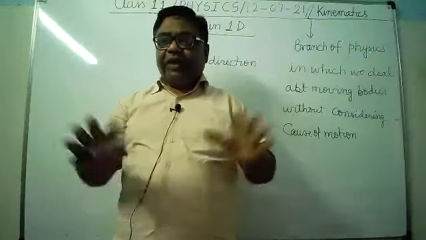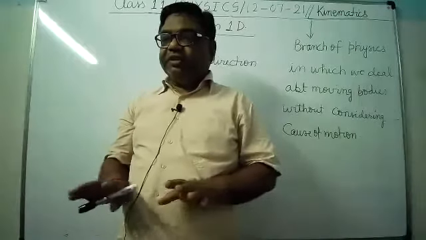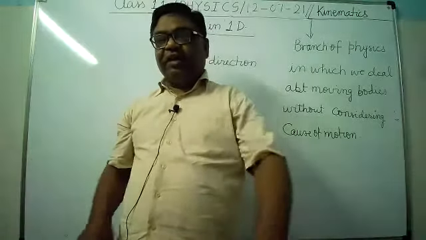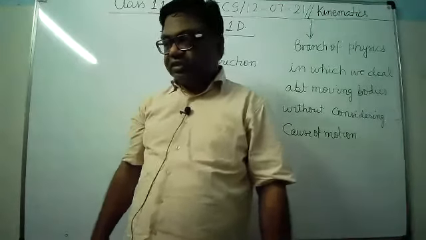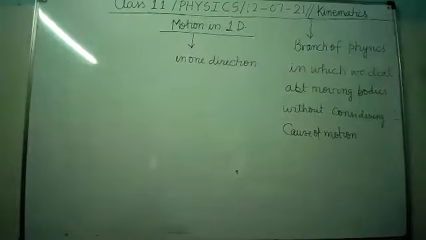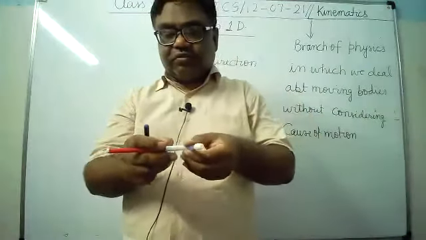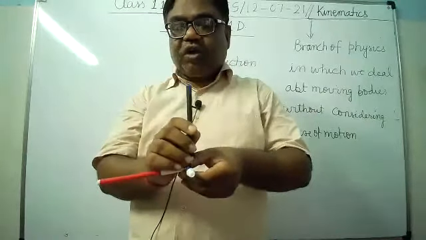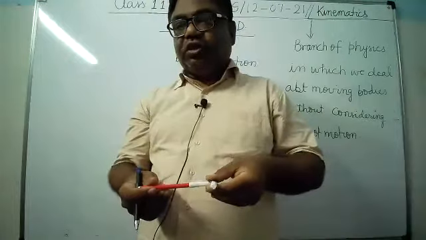So see here, the place where you are sitting is a three-dimensional place. The place where I am standing is a three-dimensional place. It has length, breadth, and height, all three dimensions. There are three perpendicular directions. You can see here, I am trying to show you. Suppose this is the x-axis, this is the y-axis, and this is the z-axis. These are three perpendicular directions which constitute this space.